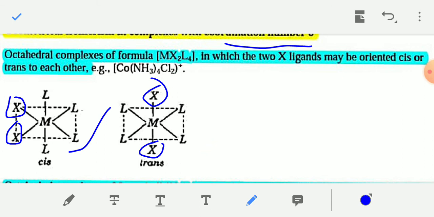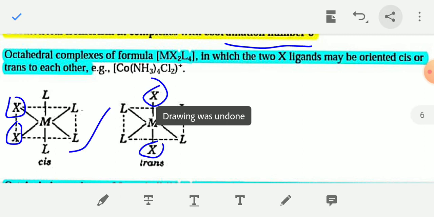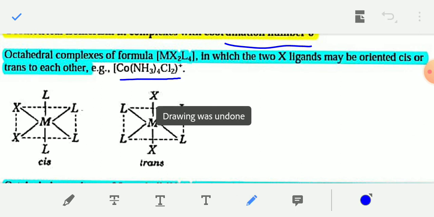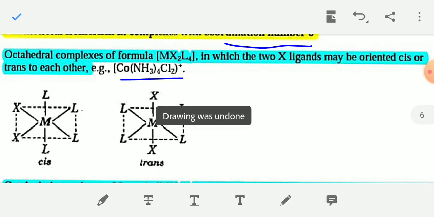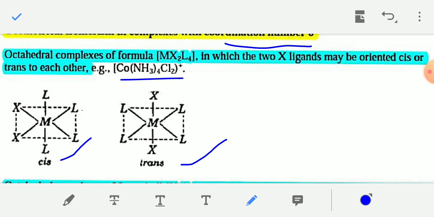For example, Co(NH3)4Cl2 plus. This is the coordination entity, coordination compound. This compound can show cis and trans isomerism. Okay, this is an octahedral complex because 6 ligands are present, and you have to draw the structure like this, like cis and trans. Just replace the X with Cl atom and L with NH3 group, that is the ammonia molecule.